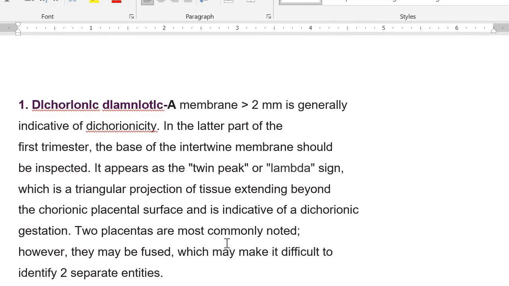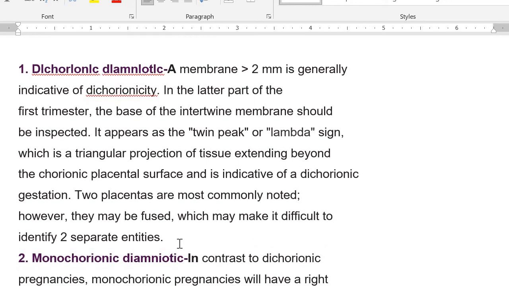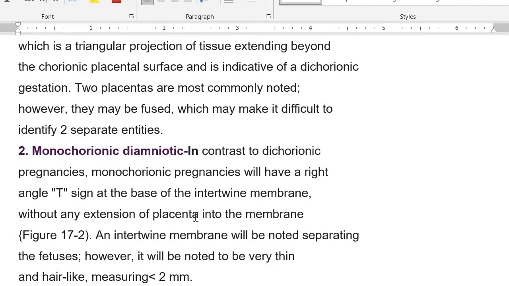Two placentas are most commonly noted. However, they may be fused, which may make it difficult to identify two separate entities. I will show you the picture in a while. In monochorionic diamniotic pregnancy, what happens? Monochorionic pregnancies will have a right angle T sign at the base of the intertwin membranes.